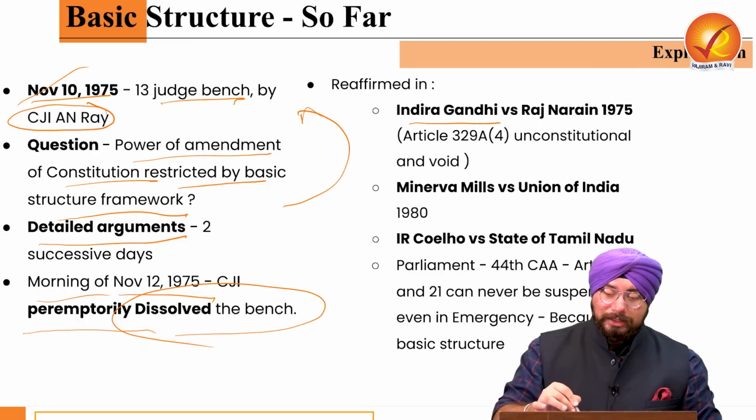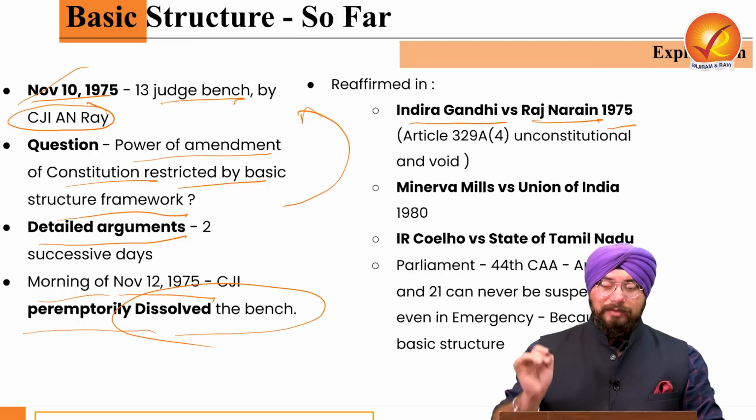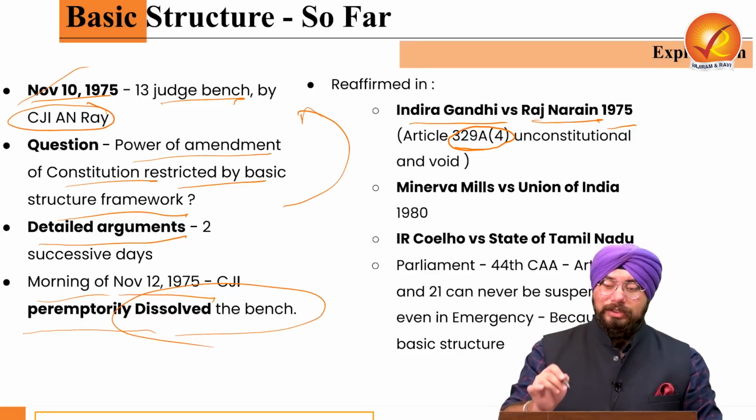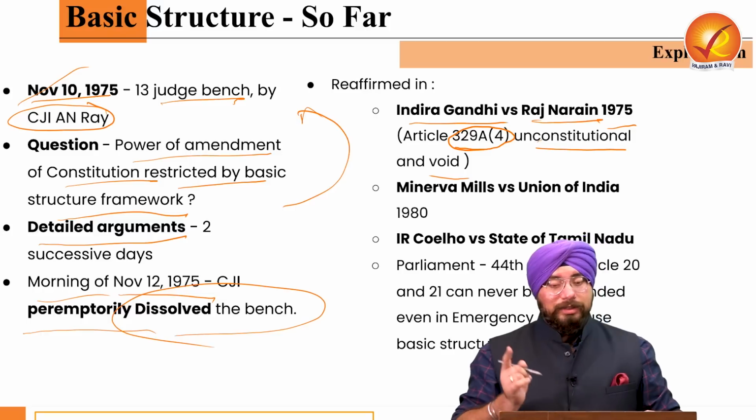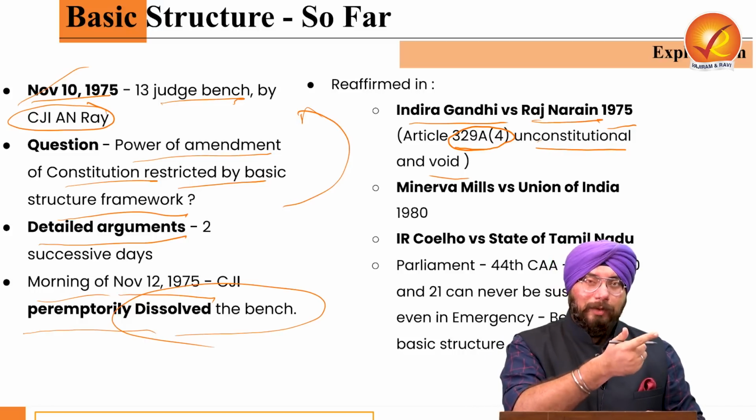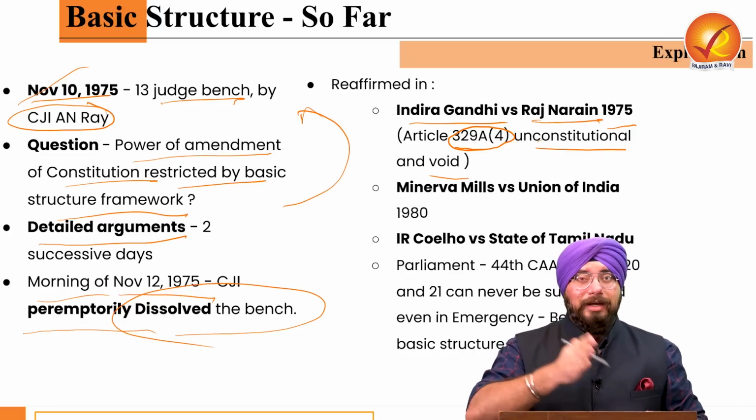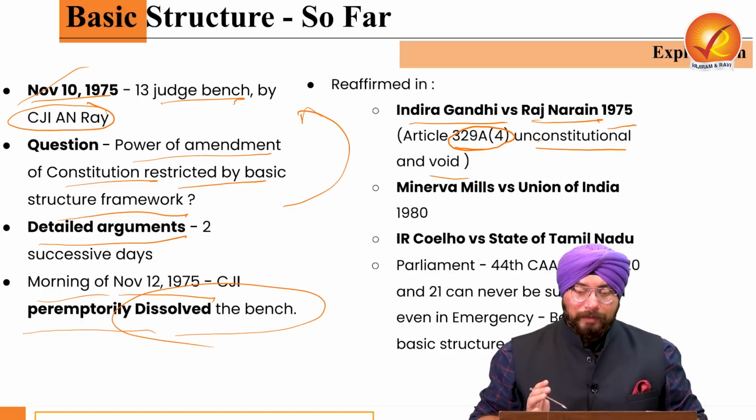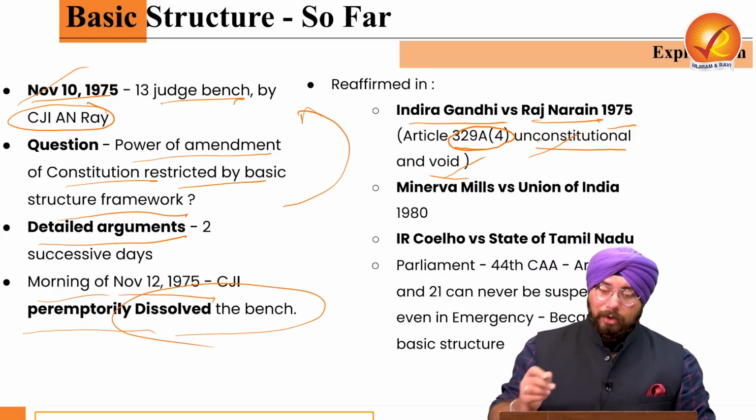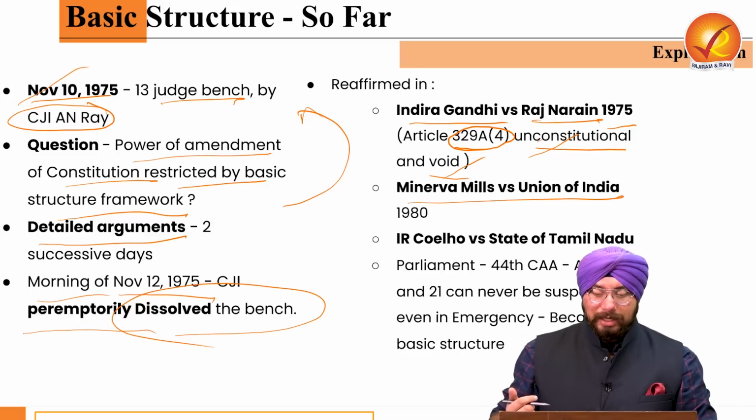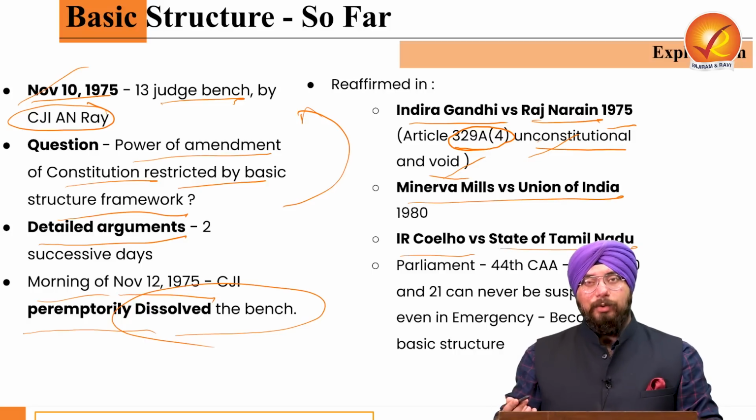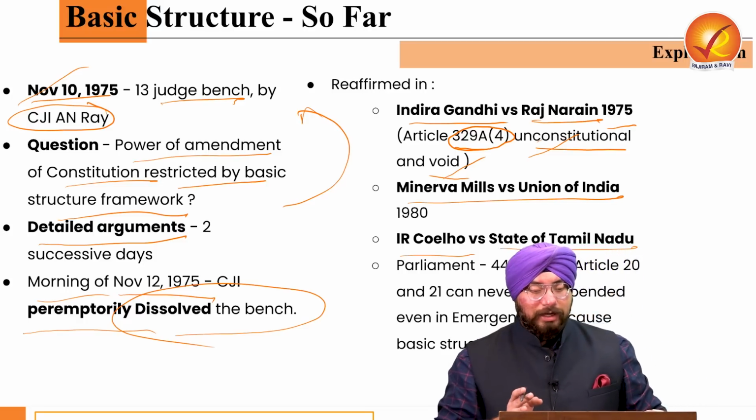For example, in Indira Gandhi versus Rajnarayan case, 1975, Article 329A subsection 4 was declared unconstitutional and void. This is the same subsection which talks about the elections of the president, vice president, prime minister and speaker to be kept out of the purview of judicial review. It was declared unconstitutional and void by the Supreme Court of India. Also in Minerva Mills versus Union of India case, 1980, this basic structure doctrine was upheld. In I.R. Coelho versus State of Tamil Nadu case as well, this basic structure doctrine was upheld.